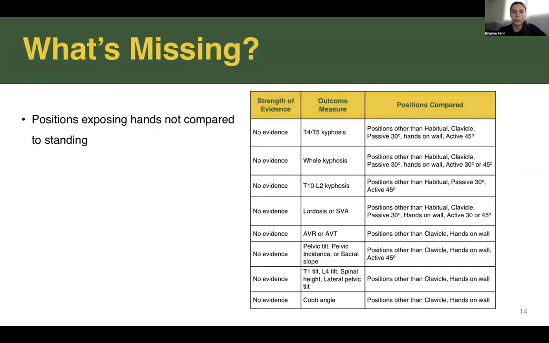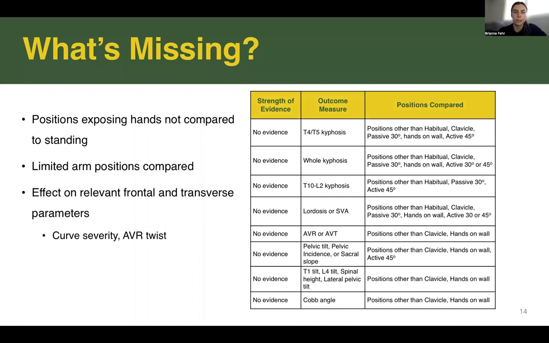The table here is a summary of the data that is missing from the current literature. So what is missing? Positions that expose the hands for skeletal maturity assessment have not been compared to habitual standing. Across the literature, a limited number of positions have been compared. The literature seldom reports on relevant frontal and transverse parameters like curve severity and AVR twist, and there is very limited evaluation of AIS populations.